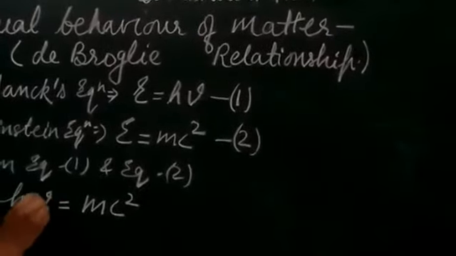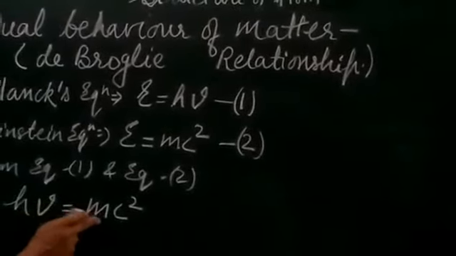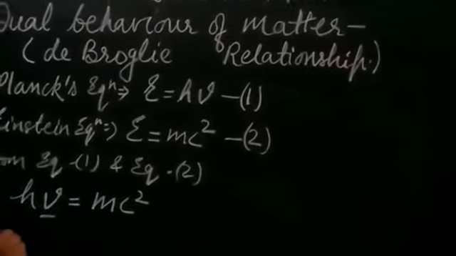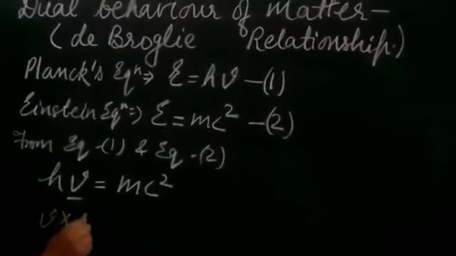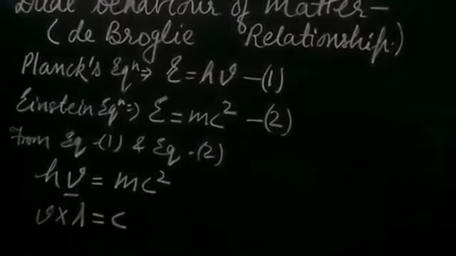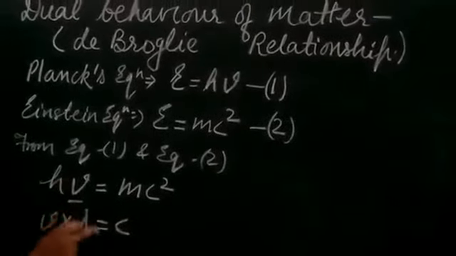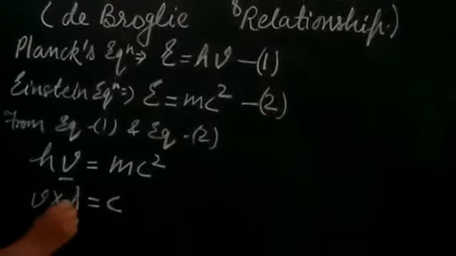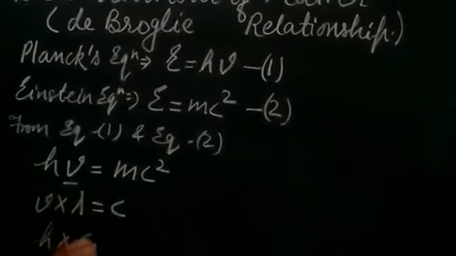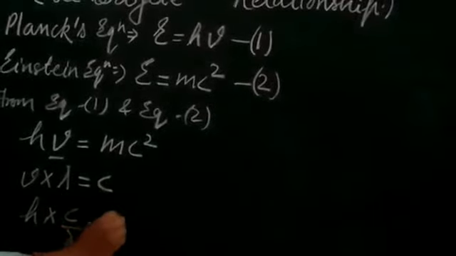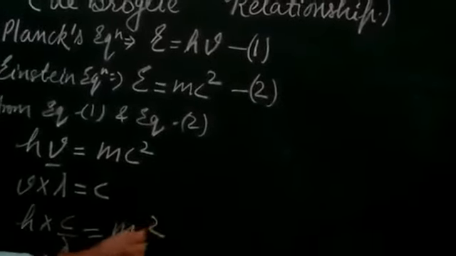Now, how are these related? Here it is h nu, where nu is the frequency, and you know that frequency times wavelength is equal to c. So when we put this value here, the frequency will be c upon lambda, so it becomes h c upon lambda equals mc square.